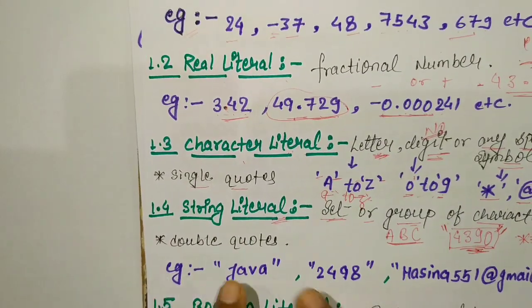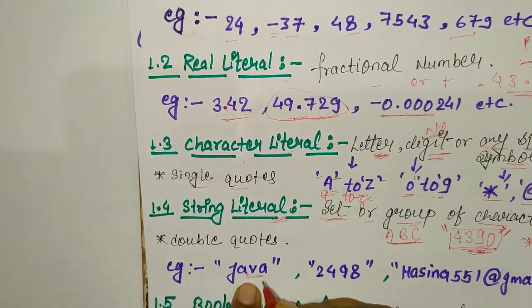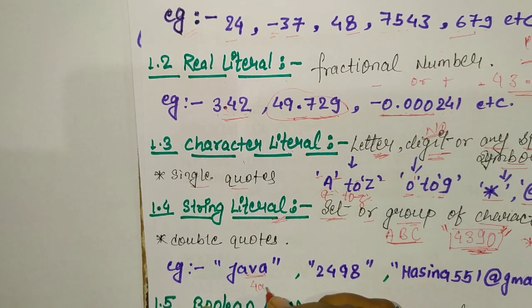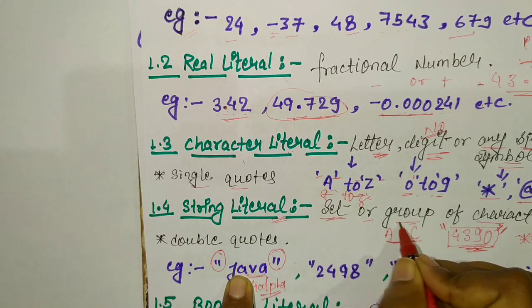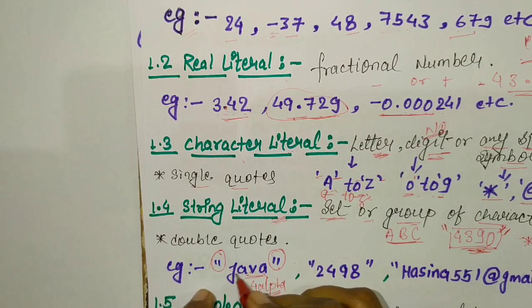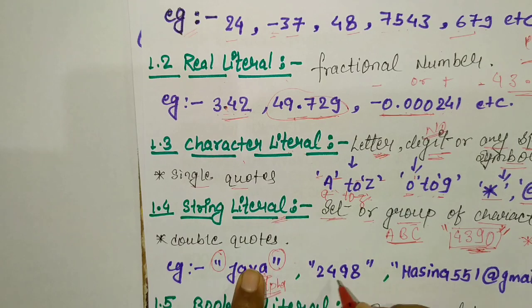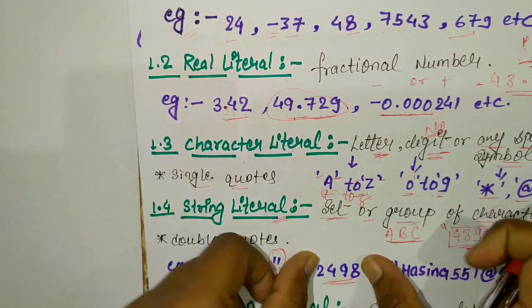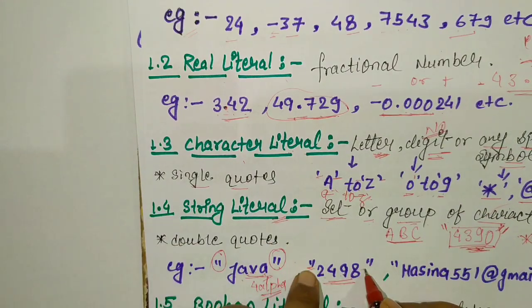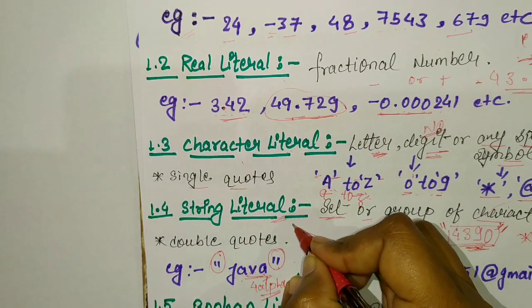Here is an example of a string literal: "Java". This is a group of alphabets, 1 2 3 4. There are 4 alphabets in a double quote. What is the definition of a string? It means a set or group of characters. 2498 is a number, but when we put double quotes around it, it is converted into a string.